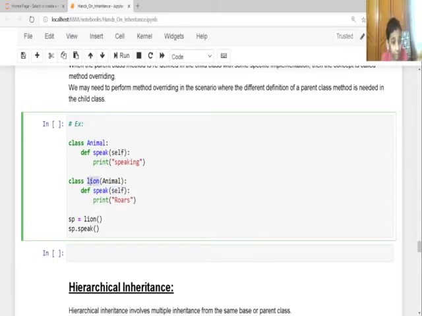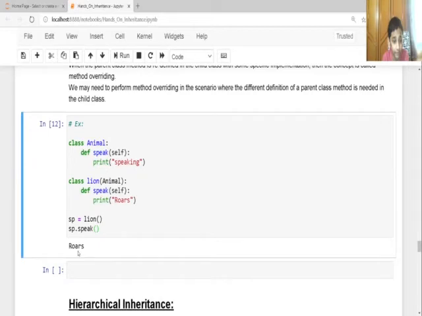So I'm changing it into Lion's self. So now this speak belongs to the Lion class, and yes, sp equals Lion. So it's just an object and sp.speak. And here I've given print roars, so it's going to execute roars. Let's check. See, as I said, this is called method overriding, which means changing the method of the parent class.